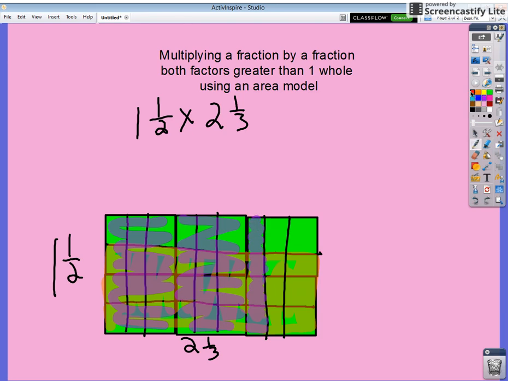In red, I will outline the parts that overlap each other. That is this area here.